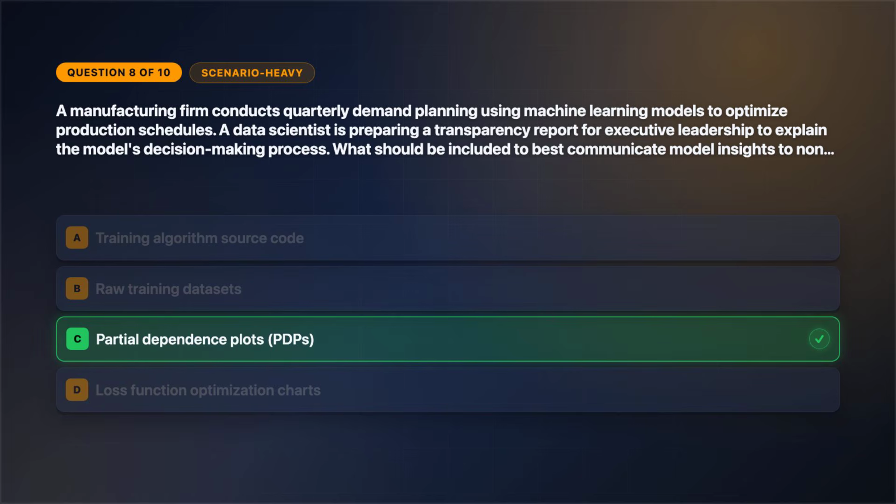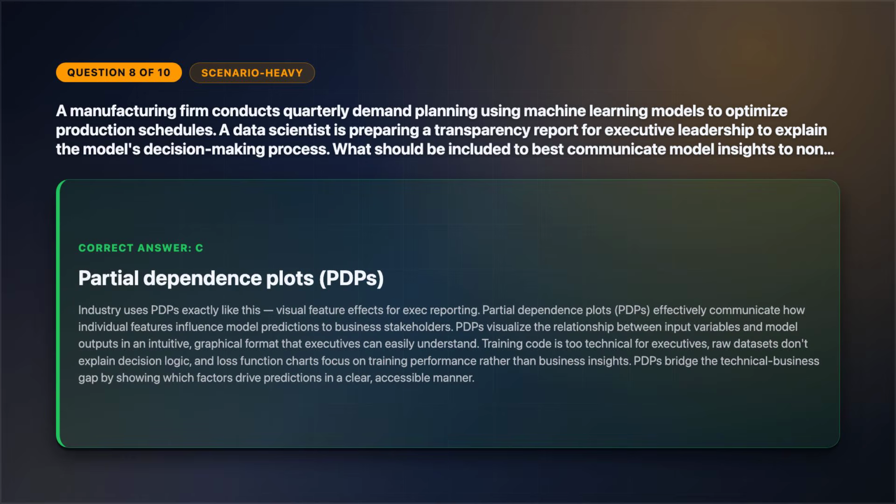The correct answer is option C. Industry uses PDPs exactly like this. Visual feature effects for exec reporting. Partial dependence plots, PDPs, effectively communicate how individual features influence model predictions to business stakeholders.